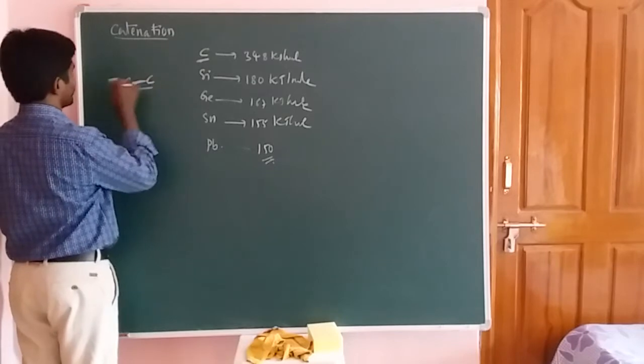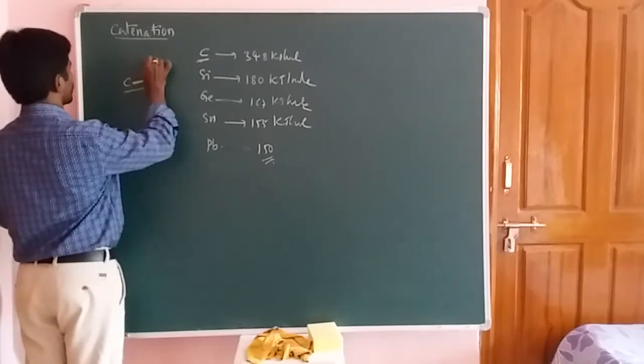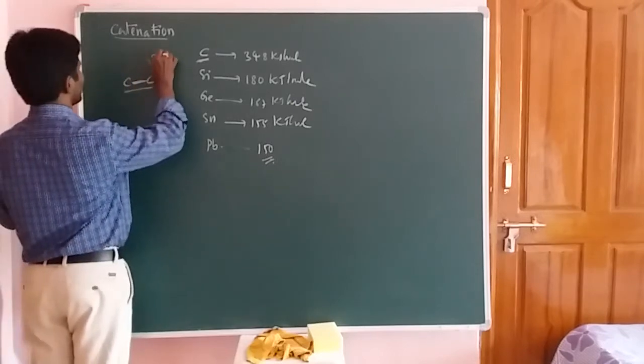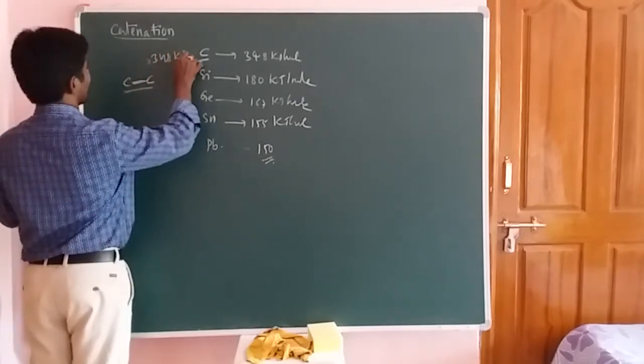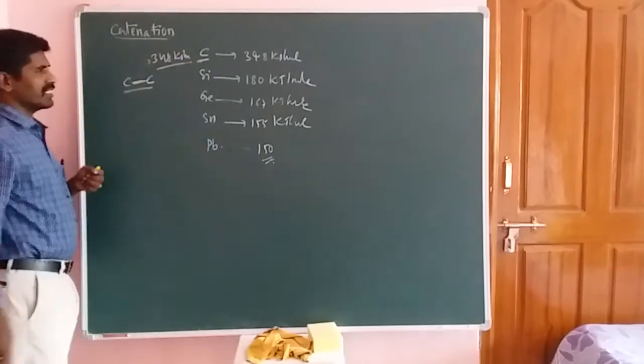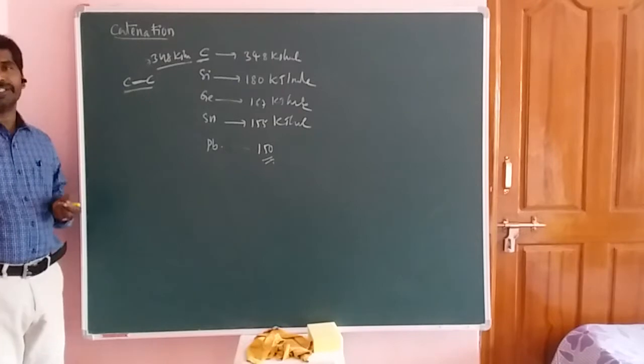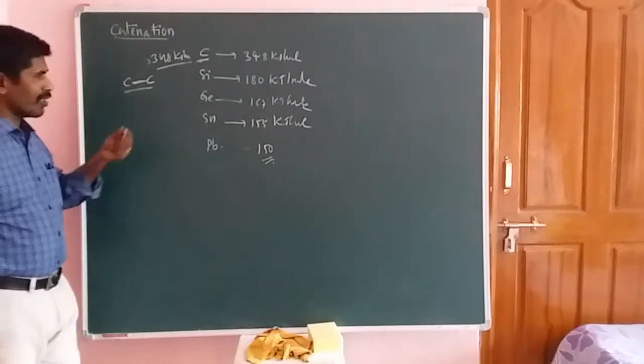Now, for the breaking, the cleavage of this bond, 348 kilojoule per mole of energy is required. That's why it has the more catenation tendency. Okay students, now let's look top to bottom in a group.